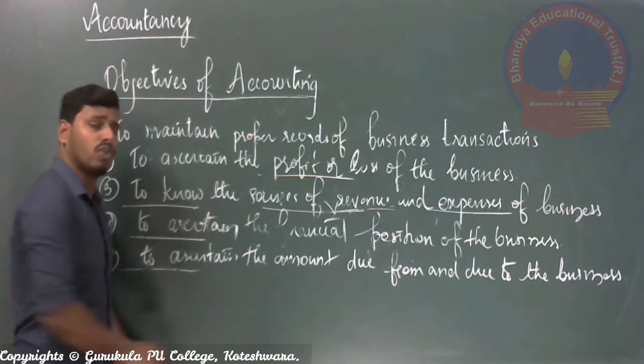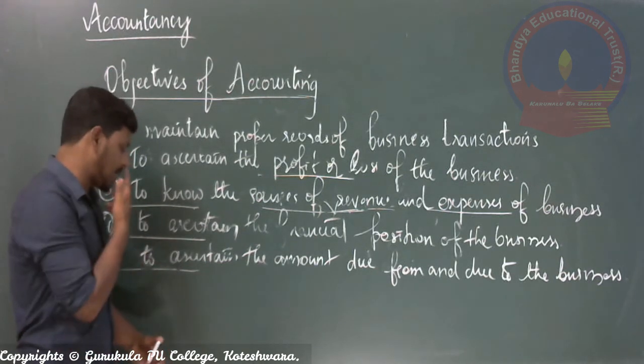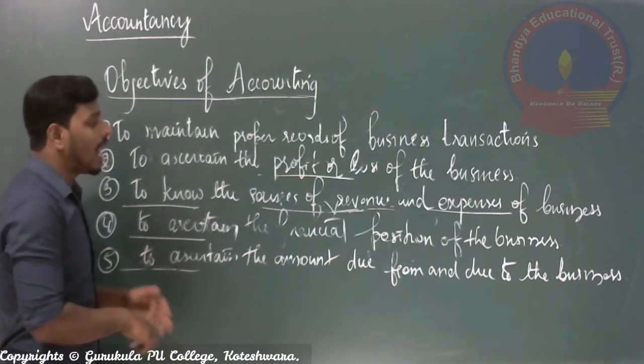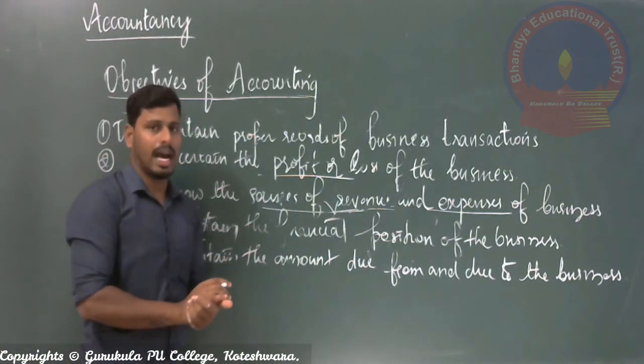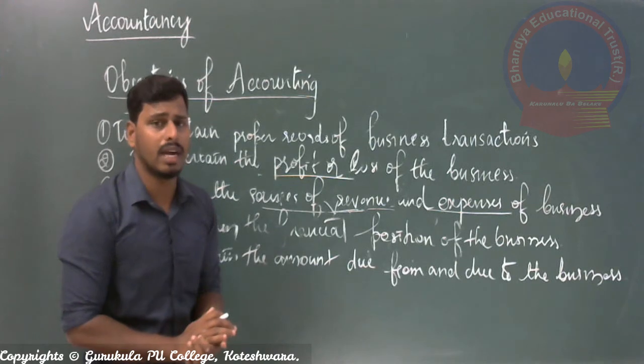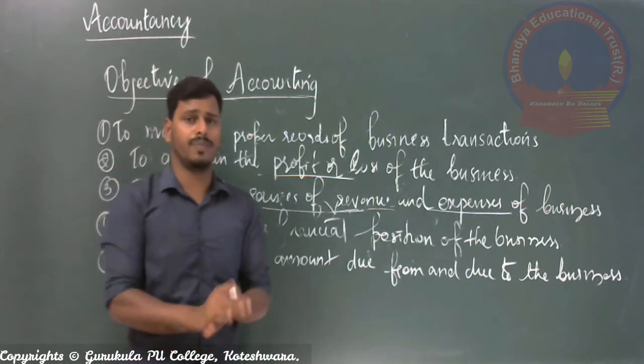And next, the last one we will discuss here, is to ascertain the amount due from and the amount due to the business. Always the business will be operated with outsiders' money, right?